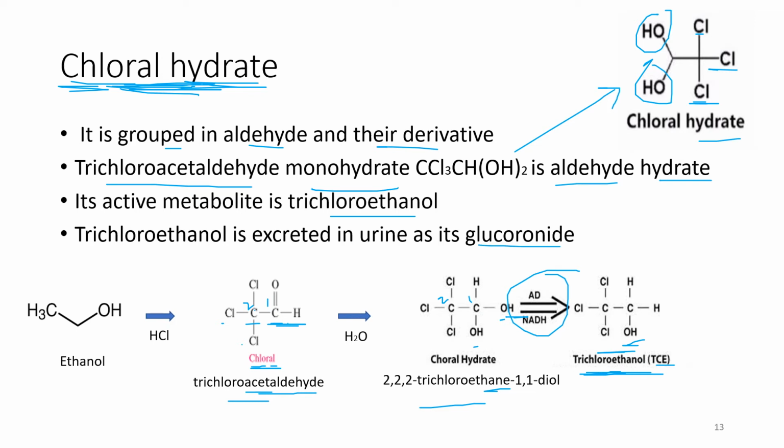We already discussed what the glucuronide is. When glucose or glucuronic acid is added to your drug product for its excretion, it is called the glucuronide. Means on the trichloroethanol, the glucuronic part is added, and this trichloroethanol glucuronide is then excreted out through the urine.